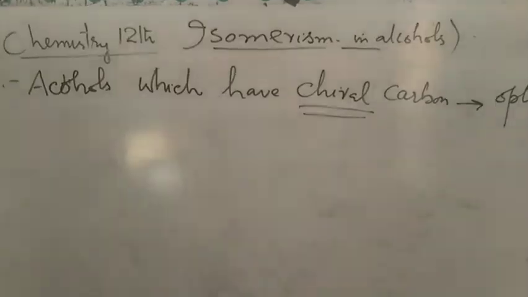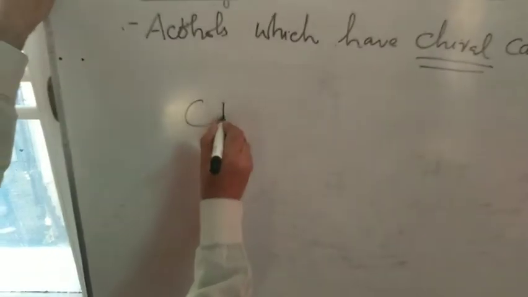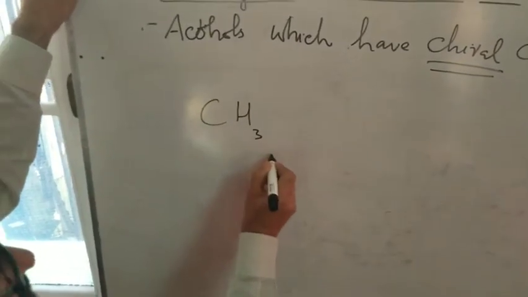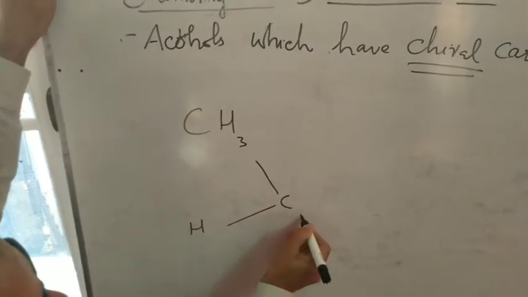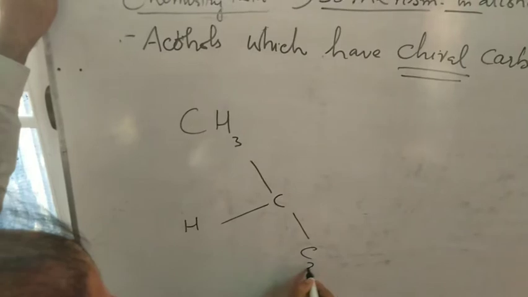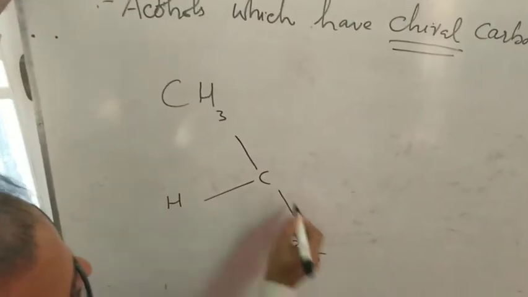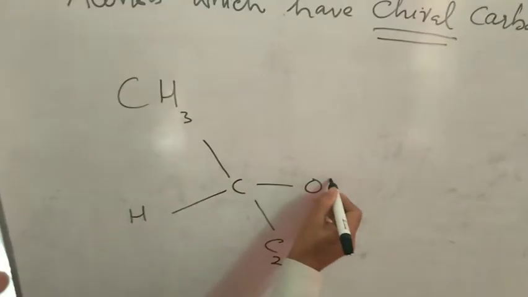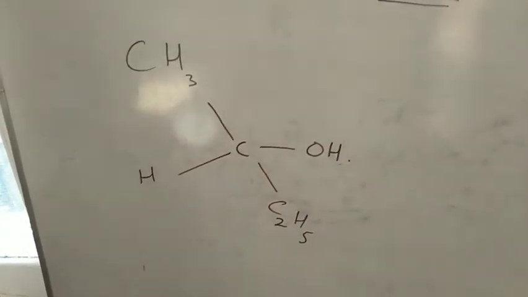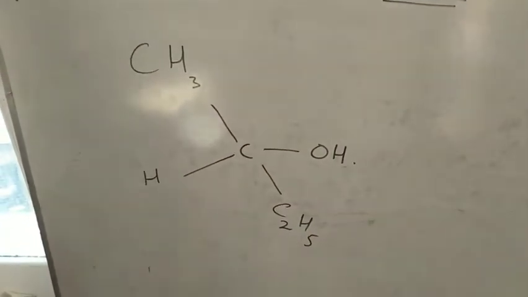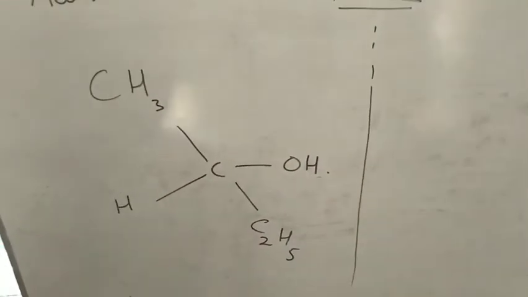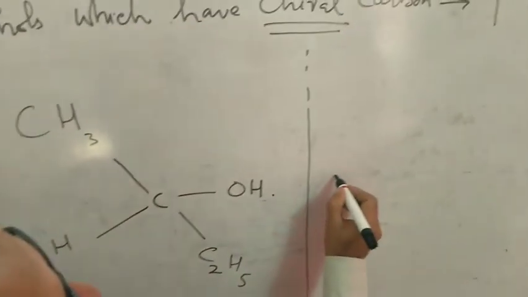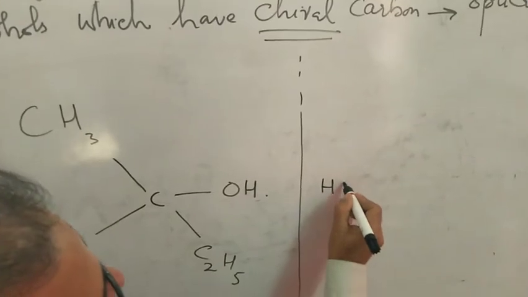For example, I will show an example. This is the carbon, for example, and here it shows the optical isomerism. For example, this one.